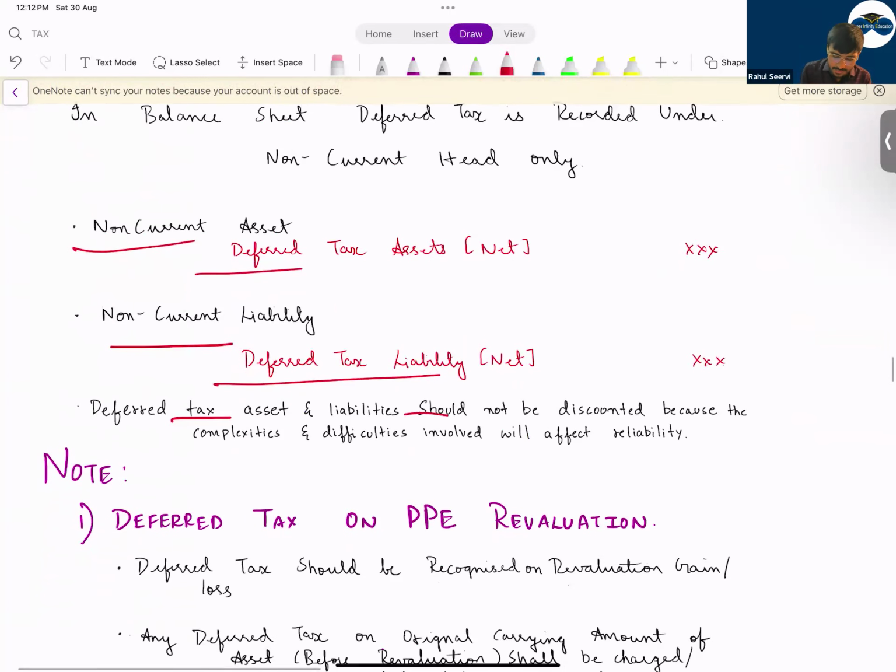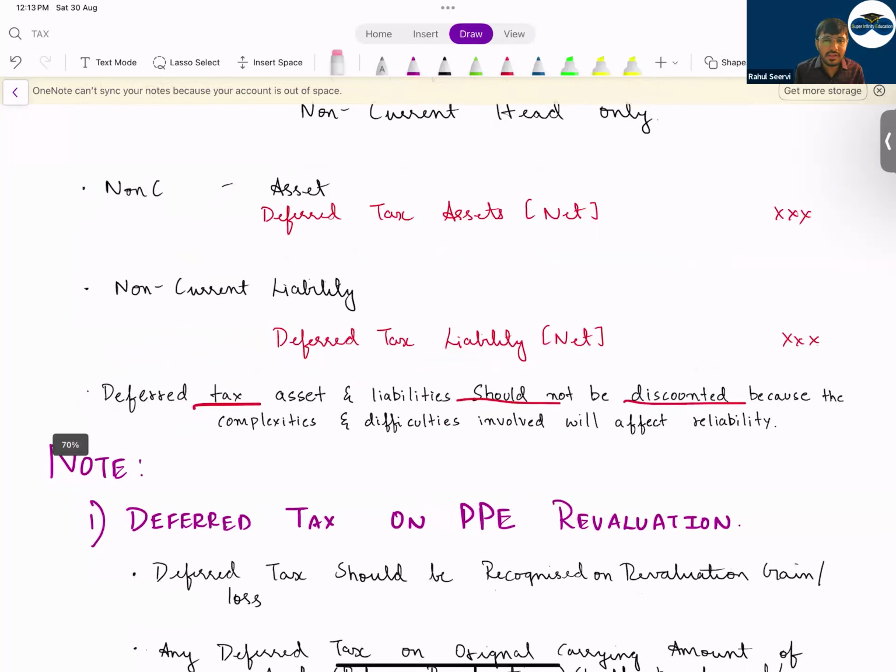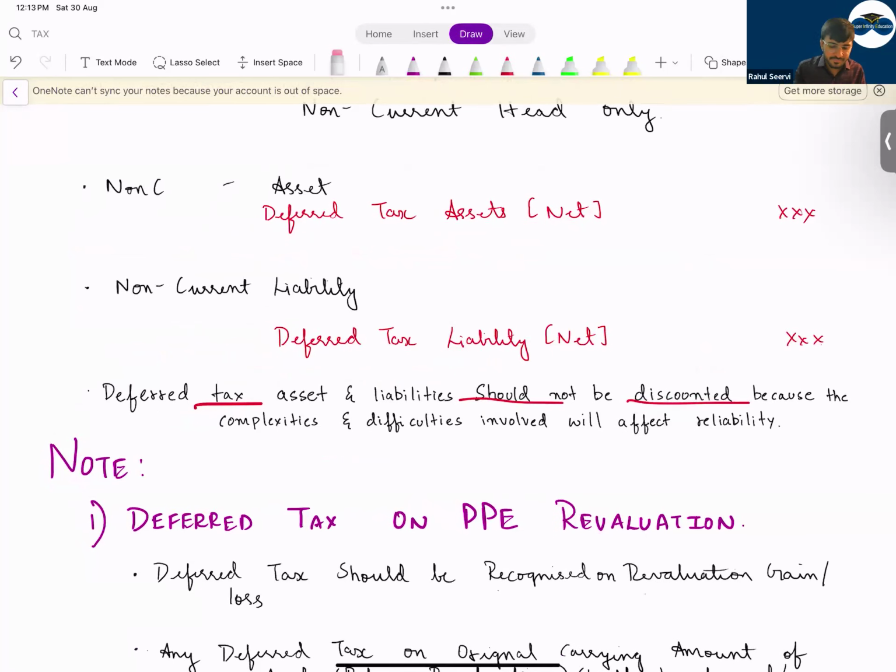And deferred tax assets and liabilities should not be discounted because the complexities and difficulties involved will affect reliability. That means discounting is not there in deferred tax because the deferred tax calculation itself is complex, and when you discount it, it will become more complex and the reliability of the data will not be there.